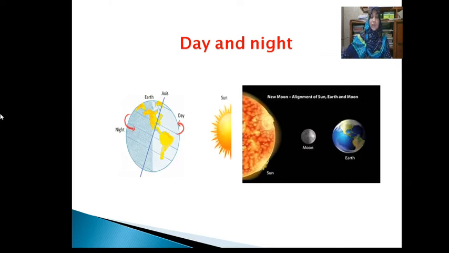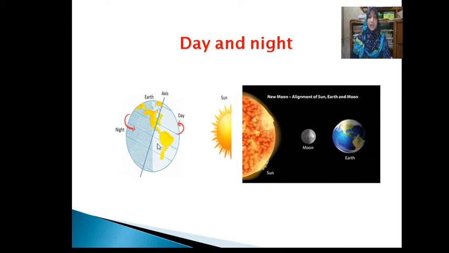If you have a globe, first observe the globe carefully. Notice that there is a stick passing through the middle of the globe. This is the imaginary axis of the earth. The earth rotates from the west to the east on its axis. You can see the line, imaginary line, axis.